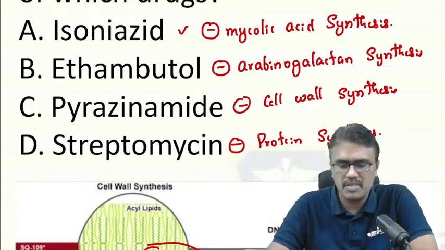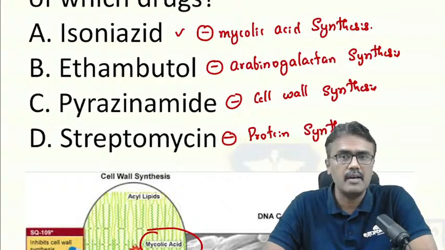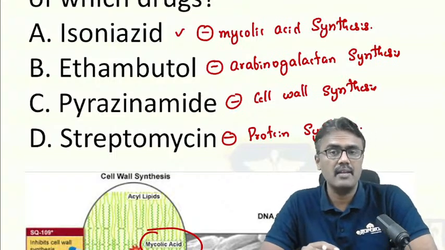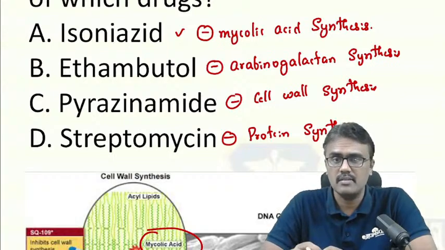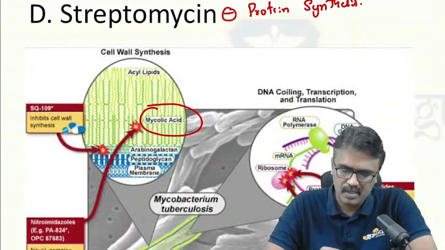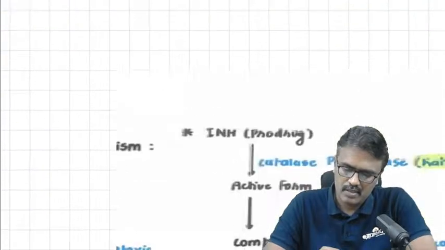Now, can you tell me which first-line drug in tuberculosis can decrease RNA synthesis? I'm waiting for your answers. Yes, so we have discussed the same thing.